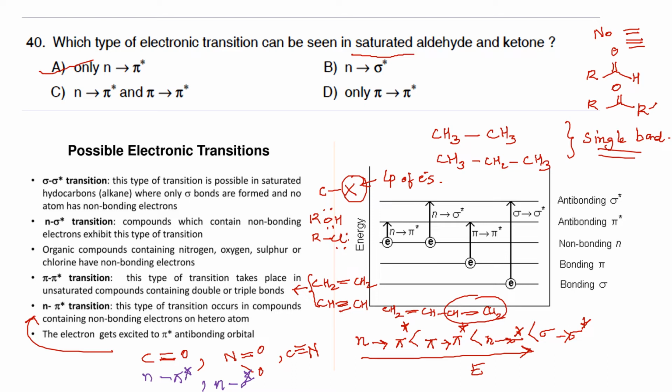That is, it can undergo delocalization to give a negative oxygen atom, so we get a functional group like C-O single bond. When you have the C-O single bond, there is also the possibility for n to sigma star. So in some cases, you will be given an option with both n to pi star and n to sigma star, and in that case you have to opt for that particular option. If it is not there, then you have to opt for the option containing n to pi star. Okay, that's all for this question.